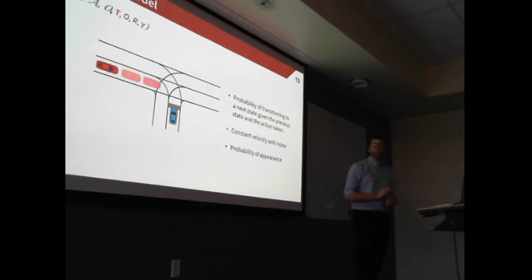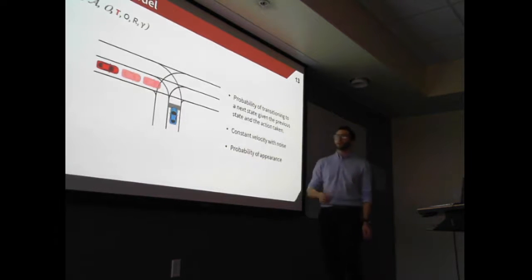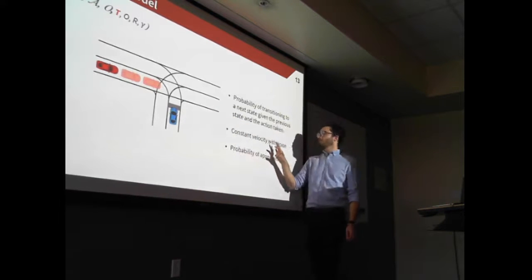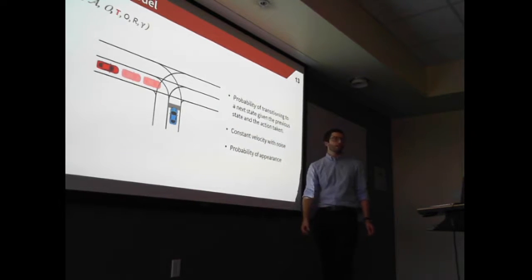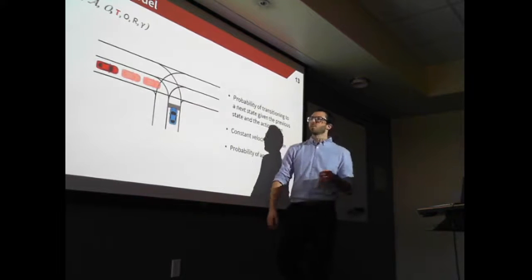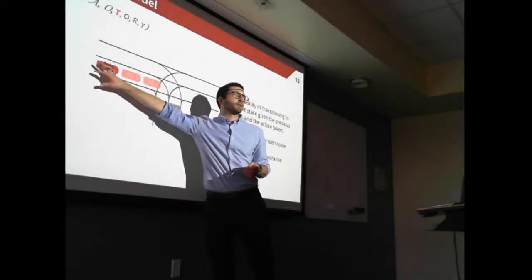Then the transition model. The transition model represents how things move over time. And in this case, it takes into account stochastic motion. So for example, we can model the behavior of the red car using a constant velocity with noise model. And in addition, we'll have a probability of appearance. So at each time step, there is a probability that a car appears at the beginning of the road.